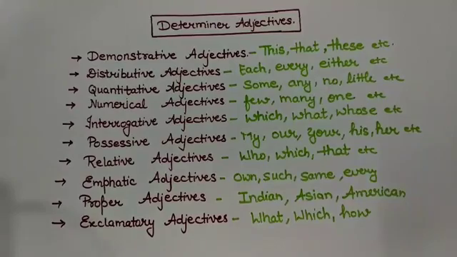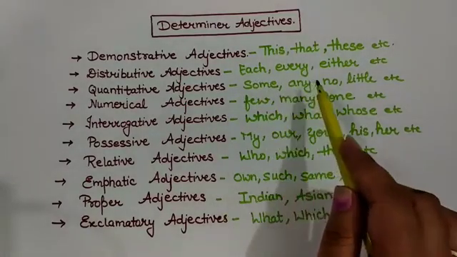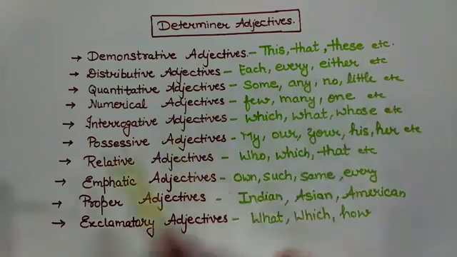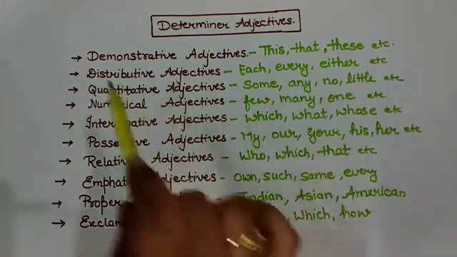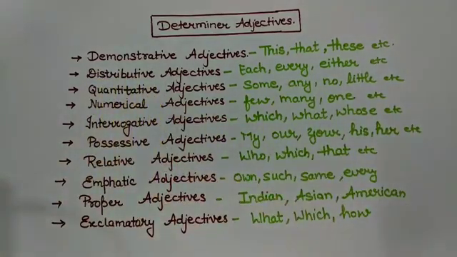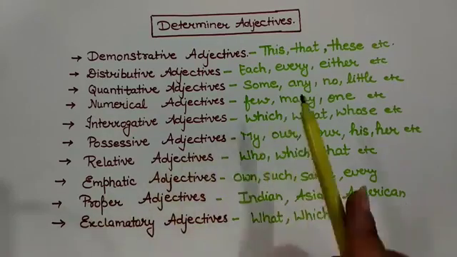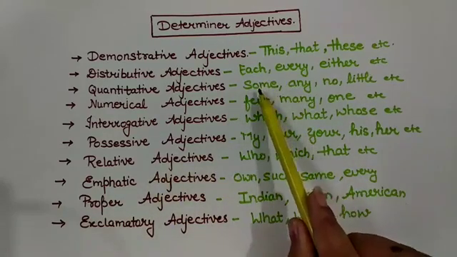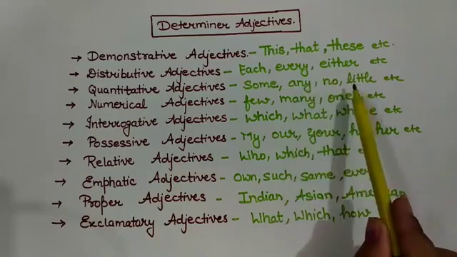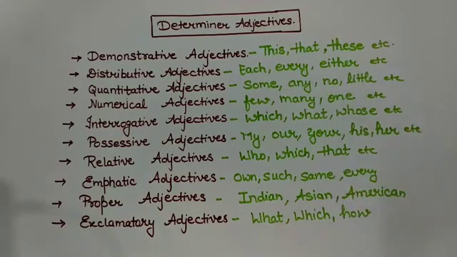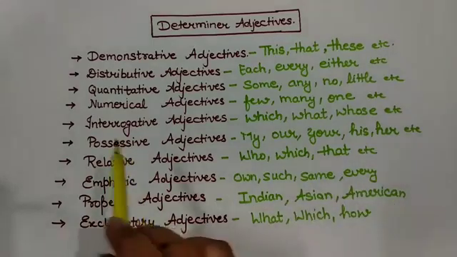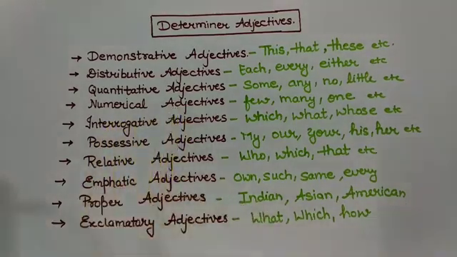Distributive adjectives are like each, every, either, etc. These words show distributive adjectives. Quantitative adjective. The name itself suggests that we are talking about quantity here. So, words like some, any, no, little, etc. show quantitative adjectives.